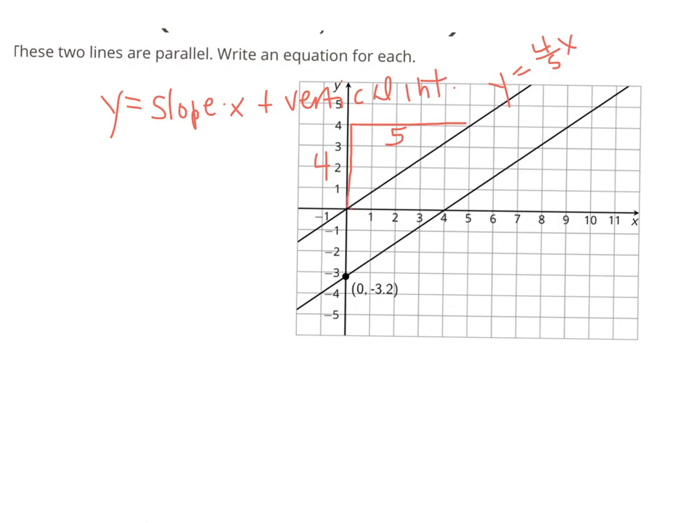Now we can add that 0. You could write plus 0, but it doesn't change your equation at all. It just indicates that that's your y-intercept.